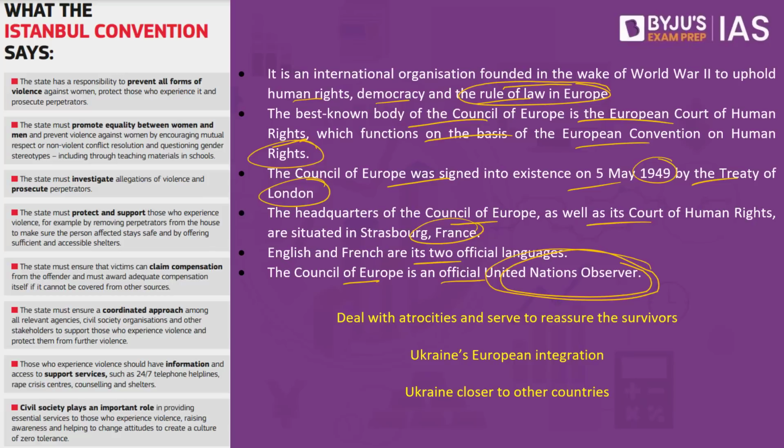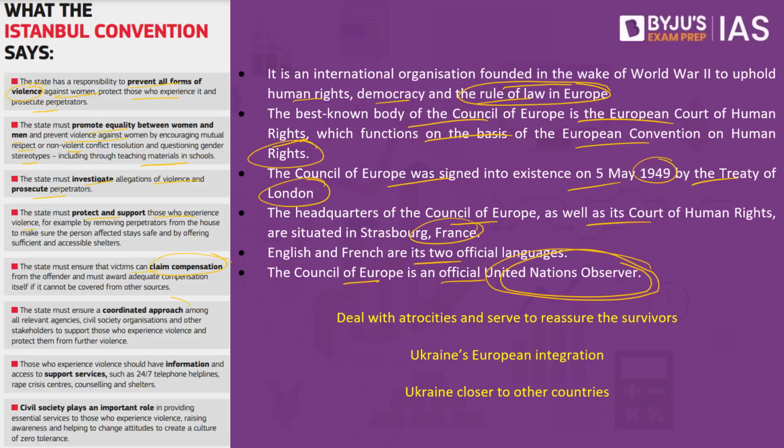The state has the responsibility to prevent all forms of violence against women, protect those who experience it and prosecute perpetrators. The state must promote equality between men and women and prevent violence against women by encouraging mutual respect or non-violent conflict resolution and questioning gender stereotypes, including through teaching materials in school. The state must investigate allegations of violence and prosecute perpetrators. The state must protect and support those who experience violence. The state must ensure that the victims can claim compensation.